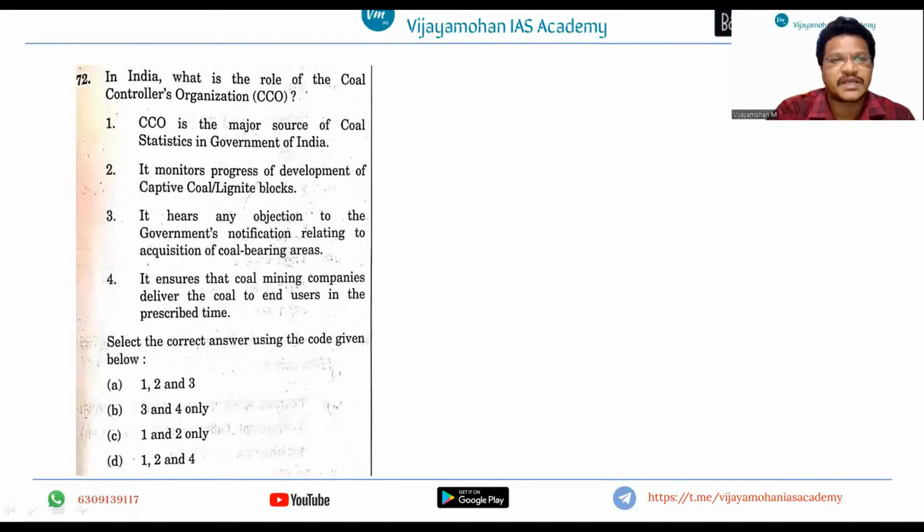See, another question is, in India, what is the role of the coal controller's organization? This is again a current affairs based question, because in the last 6 or 7 months, there was a debate over the availability of coal for power generation, and how India is depending on coal imports, and the precarious situation of coal mines in providing coal to the power stations. Because of that debate, they have given a question related to the coal controller's organization.